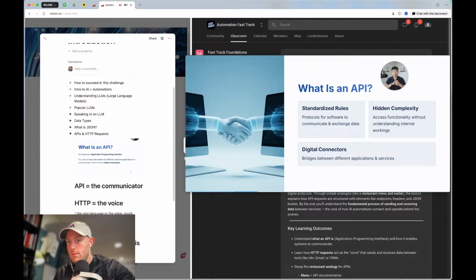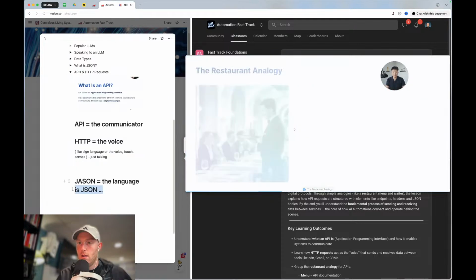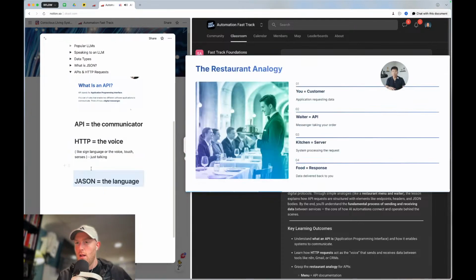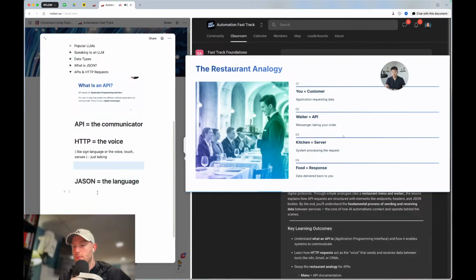You can see these two monitors are shaking hands, they're talking. I don't want to explain it that way because that's confusing. So I like to use this restaurant analogy, where you're the customer, the waiter is the API, the kitchen is the server, the food is the response. That's a little confusing to think about, but I want to visualize it. So this is a lot easier way to think about it.